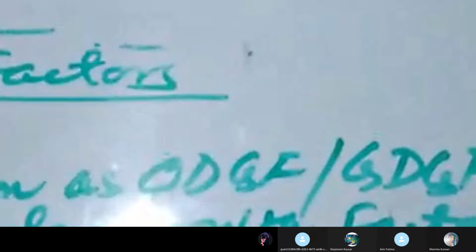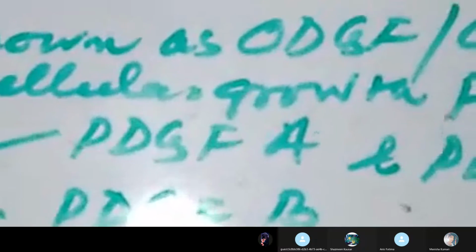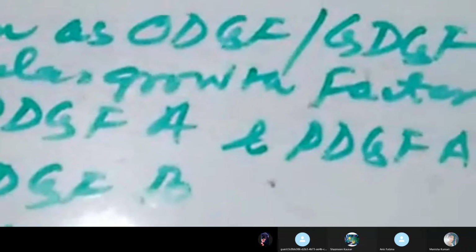As far as the chemical constitution of PDGF-A is concerned, the mature PDGF-A consists of 125 amino acids, which is derived from its precursor having 211 amino acids. Its molecular weight varies from 14 to 18 kDa. This PDGF-A is more active in comparison to PDGF-B. The mature PDGF-B consists of a polypeptide chain of 109 amino acids, which is derived from its precursor having 241 amino acids.